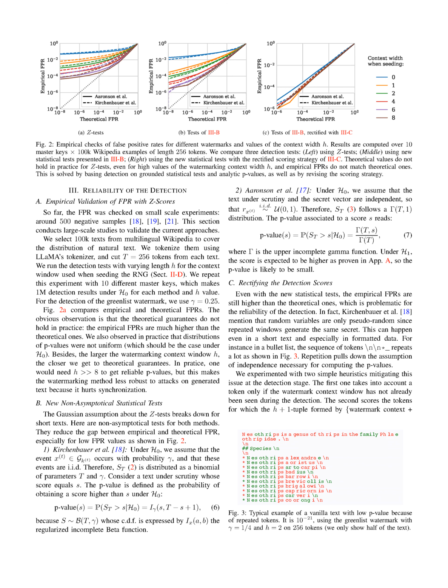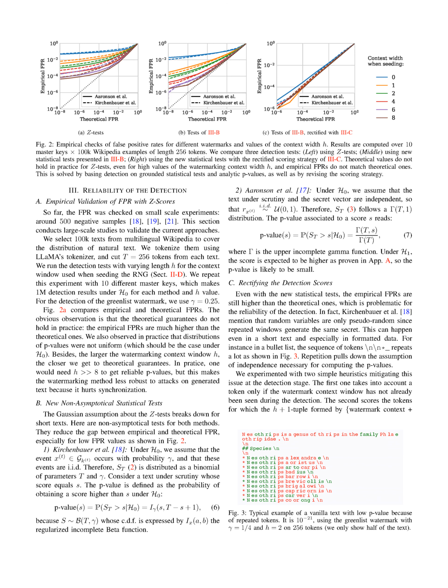Section summary. The z-test is a statistical hypothesis test used to determine if a sample mean significantly differs from its expectation. It computes the z-statistics based on the expectation and standard deviation under the null hypothesis. However, empirical studies have shown that the theoretical guarantees of the test do not hold in practice, as the empirical false positive rates are higher than the theoretical ones. Additionally, larger watermarking context windows are needed to obtain reliable p-values, but this compromises the method's robustness to attacks on generated text.